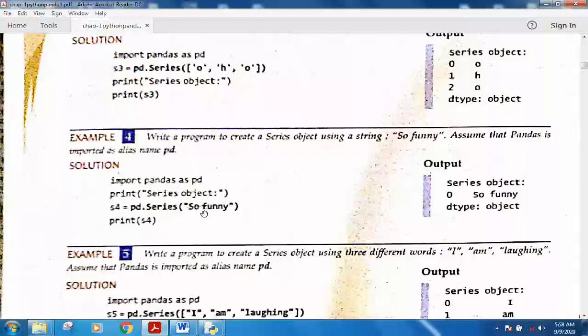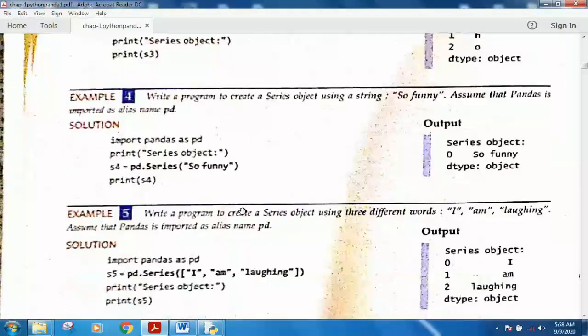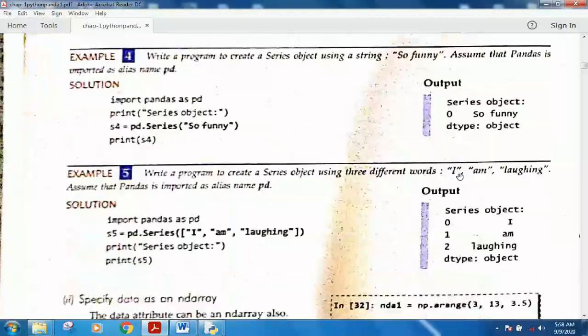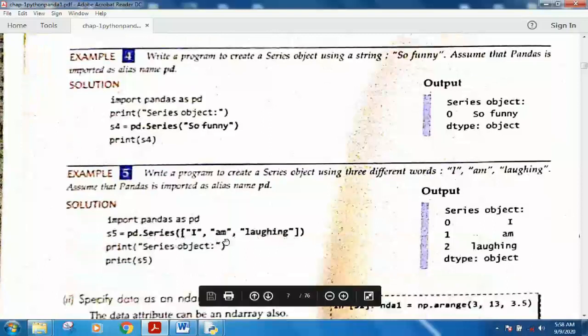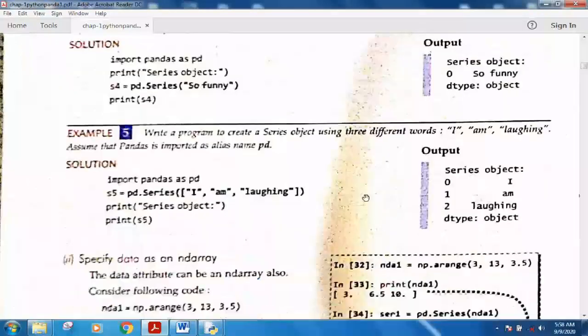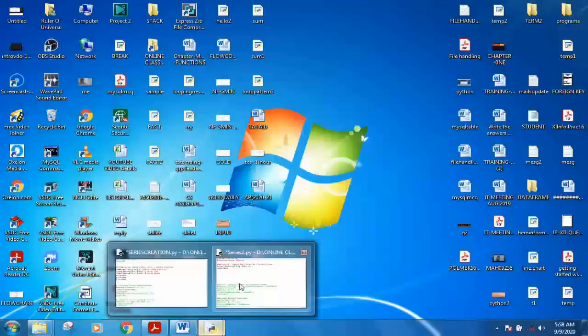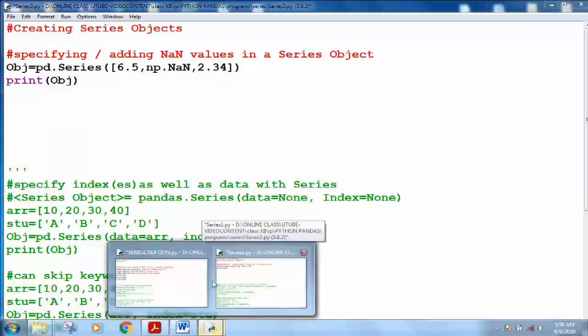Similarly, you can create a list of characters like this. You can specify a string. A string, as you know, is also one of the sequences. So when you specify the sequence this way, the entire string will be used in creating the series. You will put all the strings as a list of strings in a series, and you will get a series of strings in this way.